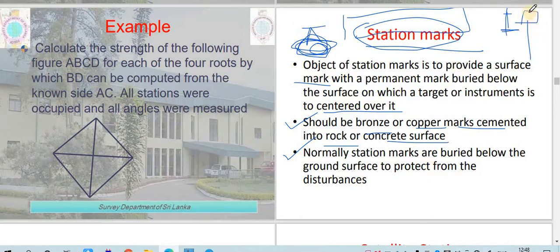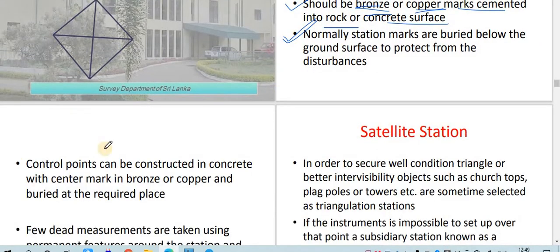Actually, what I was telling you earlier was about signals. Station markers are a different thing. Wherever you keep your instrument, below that you need to provide a station marker. Okay, it should be perfectly cemented. It should be a bronze or copper marker, cemented into rocks and concrete surface. And normally station markers are buried below the ground surface to protect them from disturbance. So it should be buried inside the ground so that it does not get disturbed by regular activity.